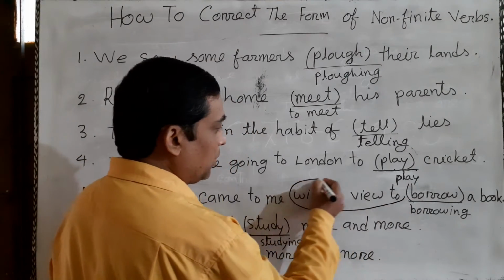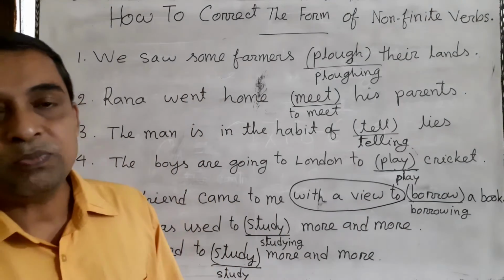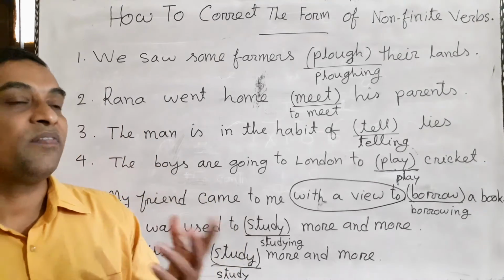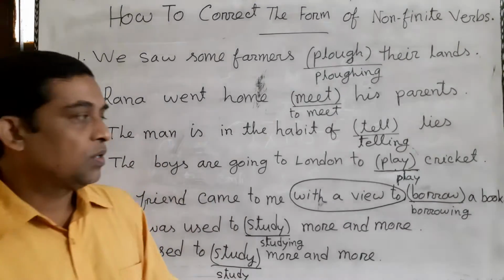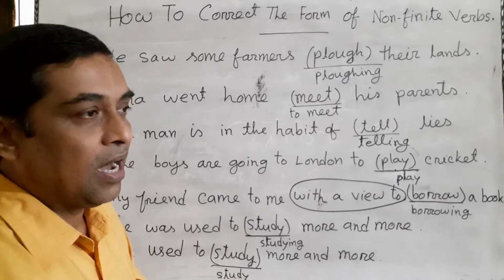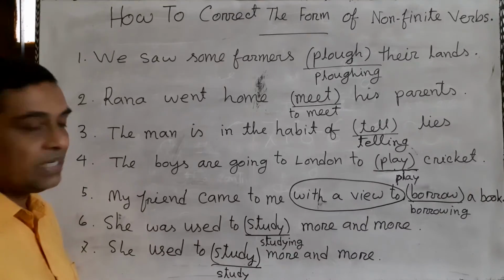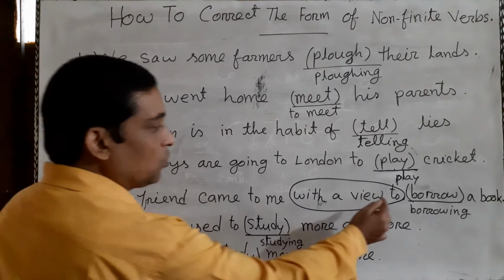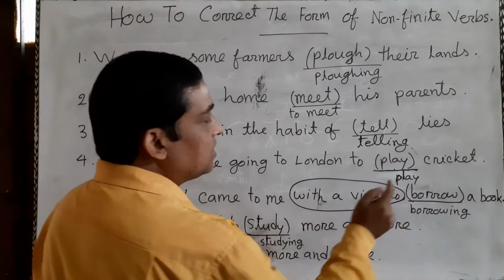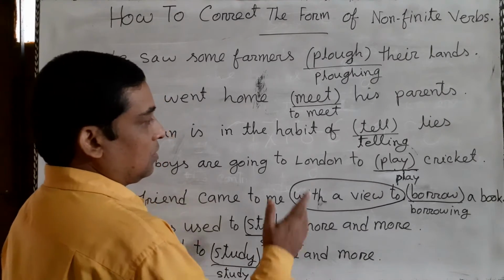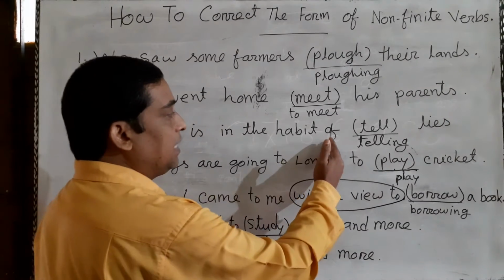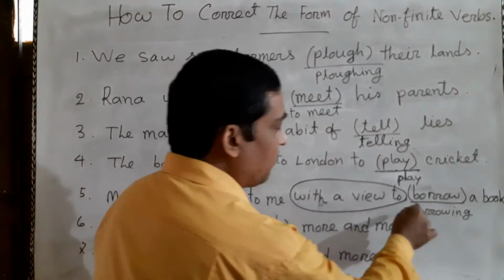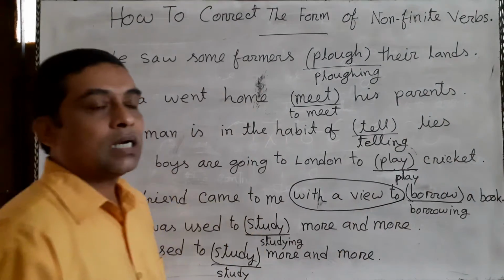With a view to is a prepositional phrase, and we know after a preposition or prepositional phrase the verb will be a gerund. The verb will be turned into a gerund, because a gerund plays the function of a noun. Here to is not alone. With a view to, totally, it's a prepositional phrase. I'm telling again, after any preposition or prepositional phrase we must add ing with the verb. So borrowing is the correct answer here.